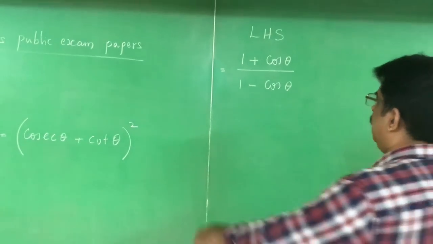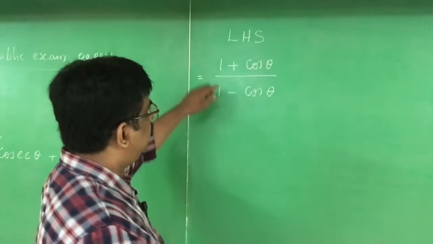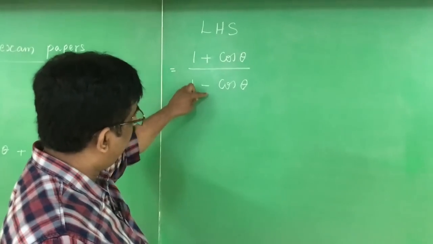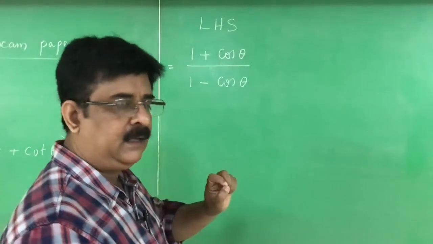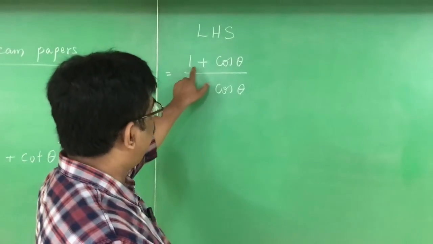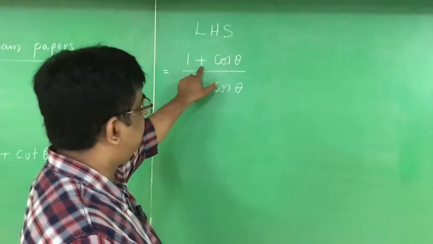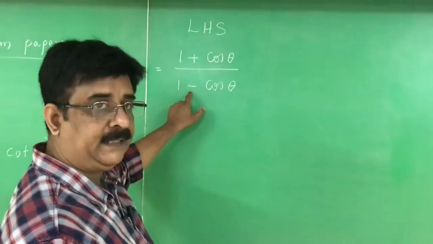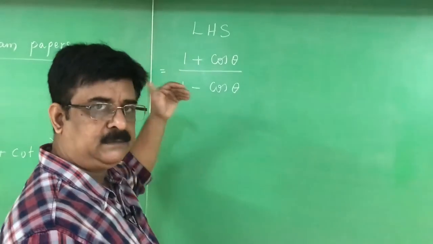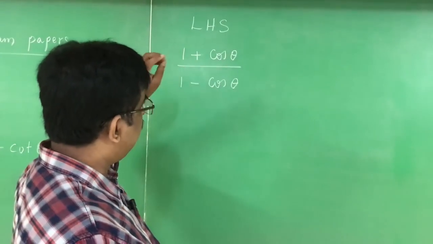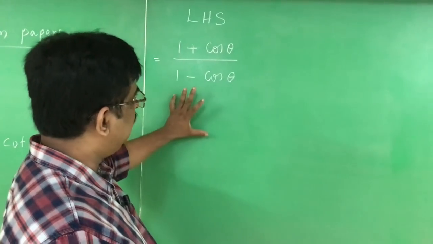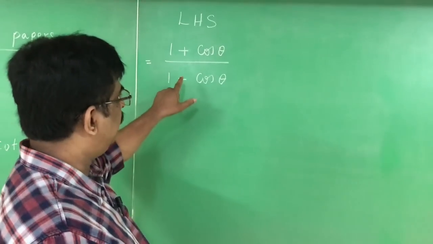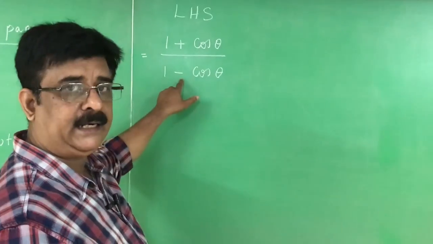Now what I do is, this problem is there. When you see these two terms, they look like conjugates. What conjugate? A binomial. In the middle of the binomial there is a plus. Same binomial, in the middle of the binomial minus. One is plus, another one is minus. Such problems can be easily solved by multiplying both numerator and denominator by the conjugate of the denominator.